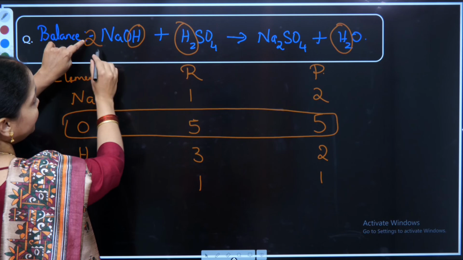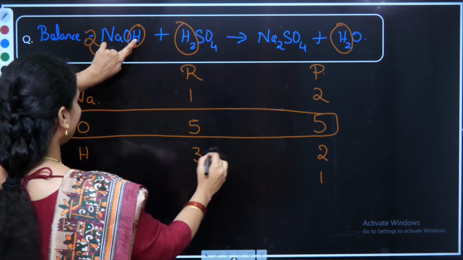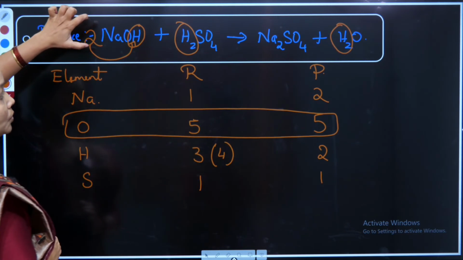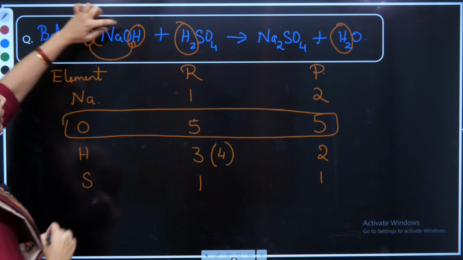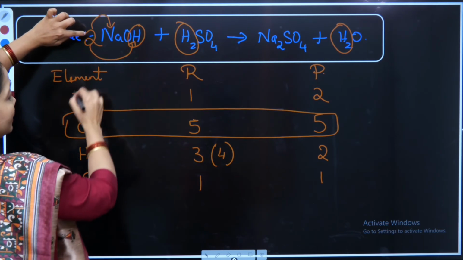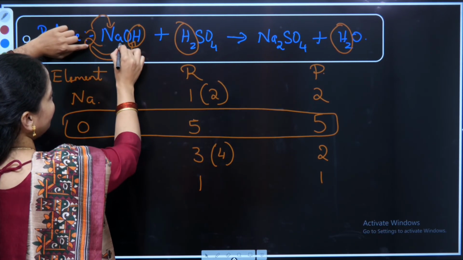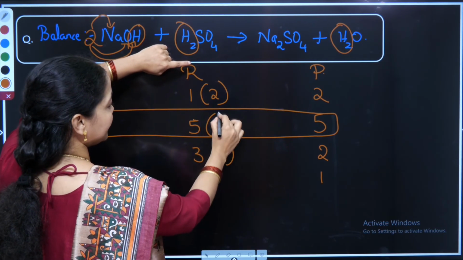Now what is the count of hydrogen? 2 into H is 2 hydrogen plus 2, hydrogen is turning 4. The 2 added on to the sodium hydroxide is changing the composition of all the elements. 2 with Na, sodium is turning 2. 2 with oxygen also, 2 oxygen plus 4 oxygen, oxygen is turning 6.